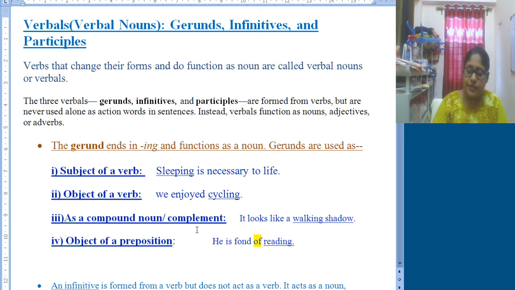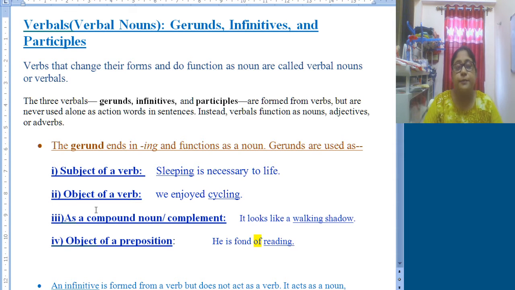Now, for the first example, if we place it at the very beginning of the sentence: sleeping is necessary to life. Now, what is necessary to life? That is sleeping. That means it is the subject of the verb is. We have added ing to the word sleep, which is actually a verb, and it has become a gerund.